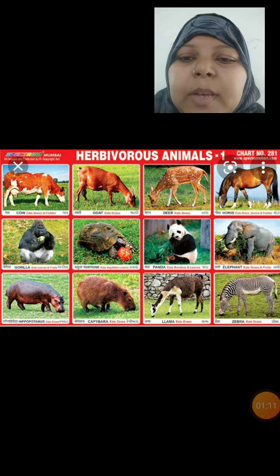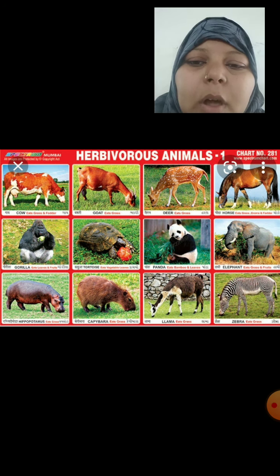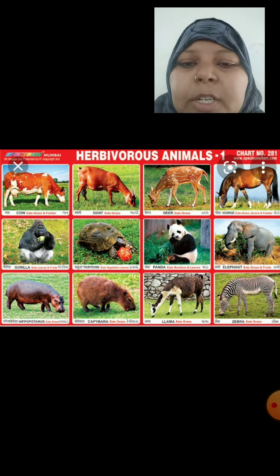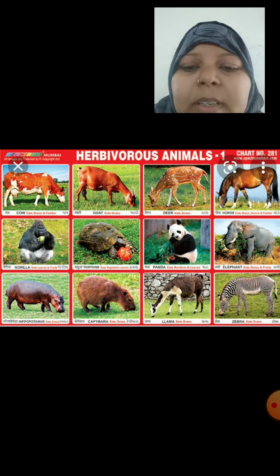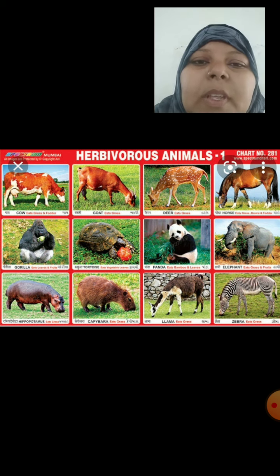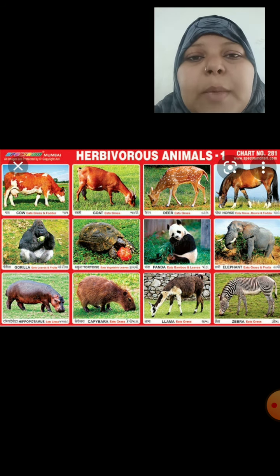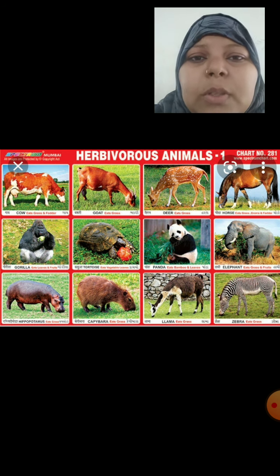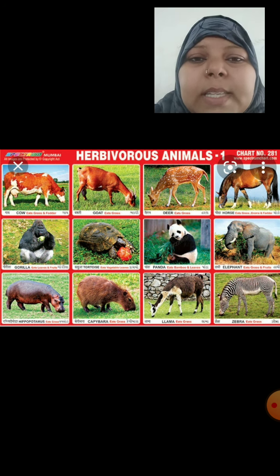Examples for herbivores are cow, goat, deer, horse, gorilla, tortoise, panda, elephant, hippopotamus, capybara, llama, and zebra. These are the animals which depend on plant and their products. These all animals are categorized as herbivores, isn't it? And now let us see the eating habits of these animals.